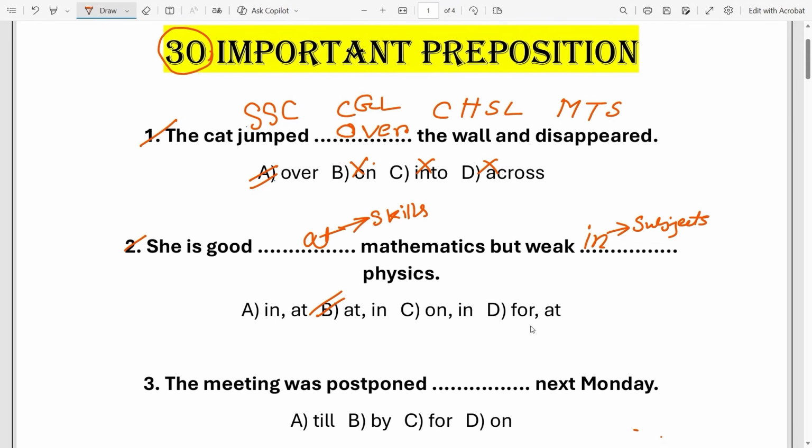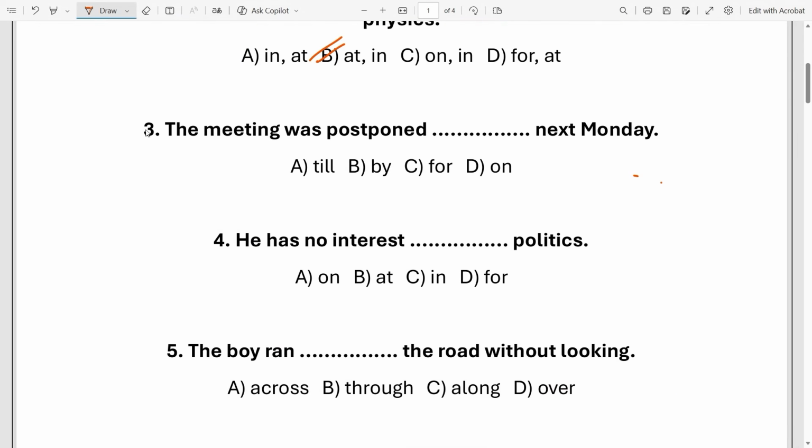Next, the meeting was postponed dash next Monday. Look at option A, till, option B, by, option C, for, or option D, on. So tell me the right answer. Which one is right? The meeting was postponed on. Option D, on. So postponed on is used in the case of any kind of days or dates.